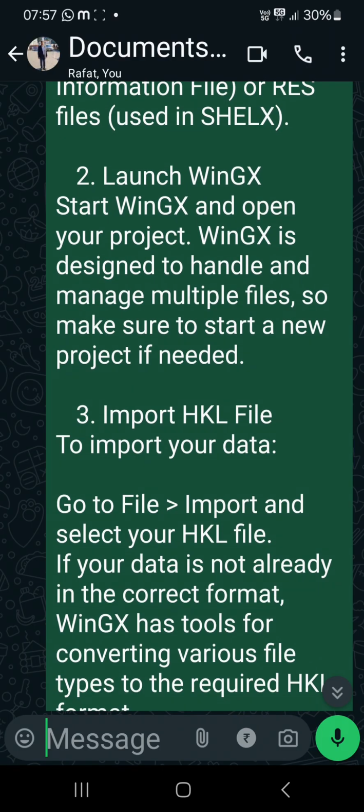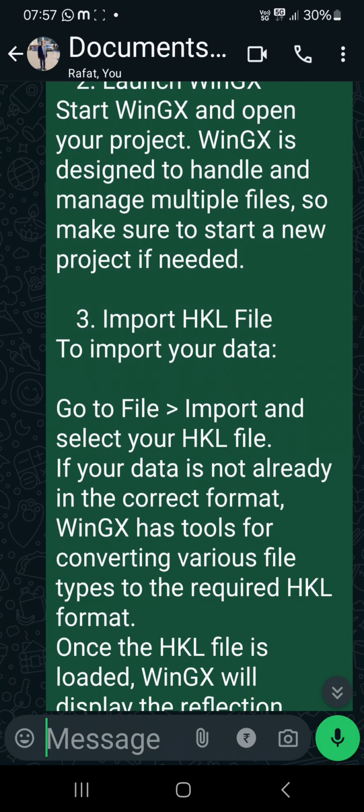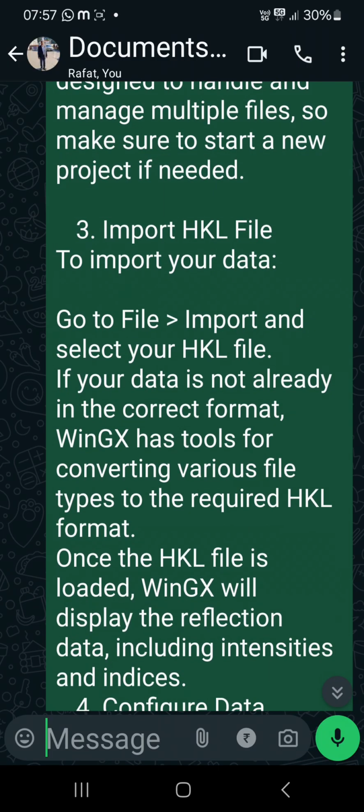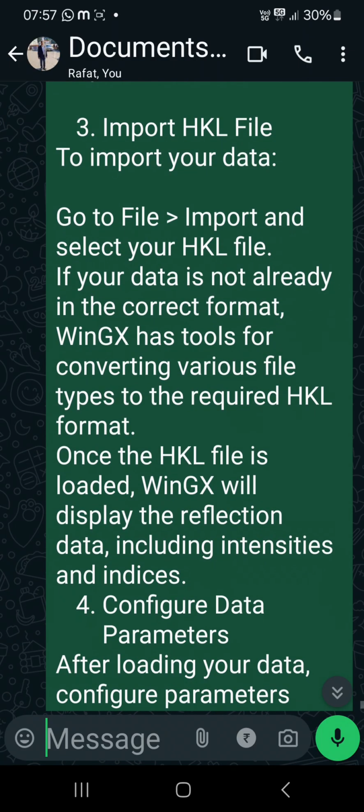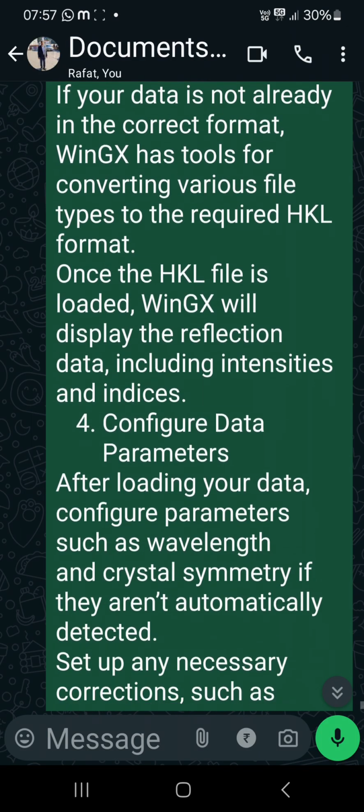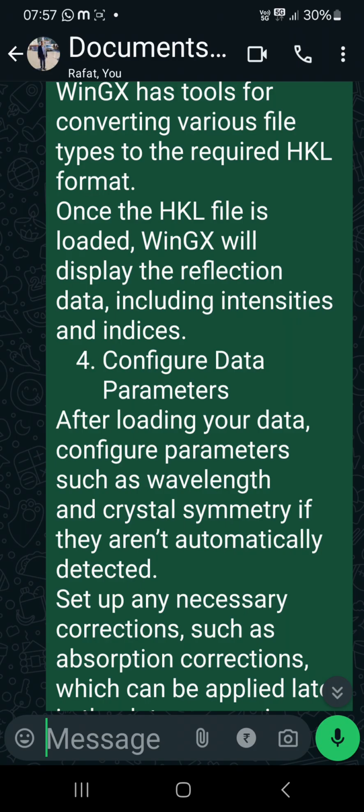Import the HKL file to import your data. Go to File, Import and select your HKL file. If your data is not already in the correct format, WinGX has tools for converting various file types to your required HKL format. Once the HKL file is loaded, WinGX will display the reflections data including intensities and indices, and you can configure data parameters.